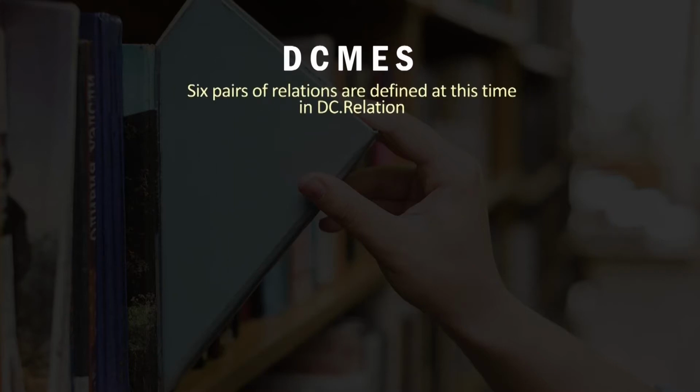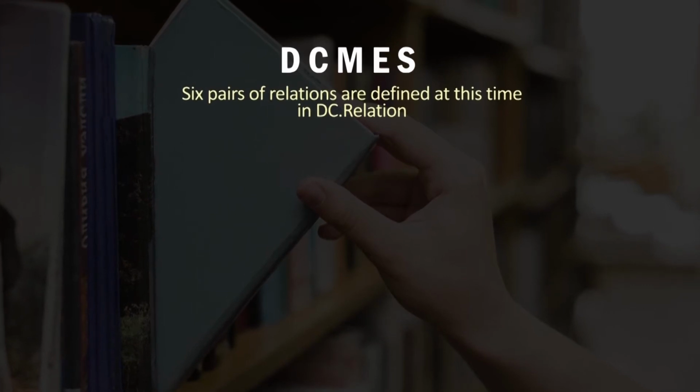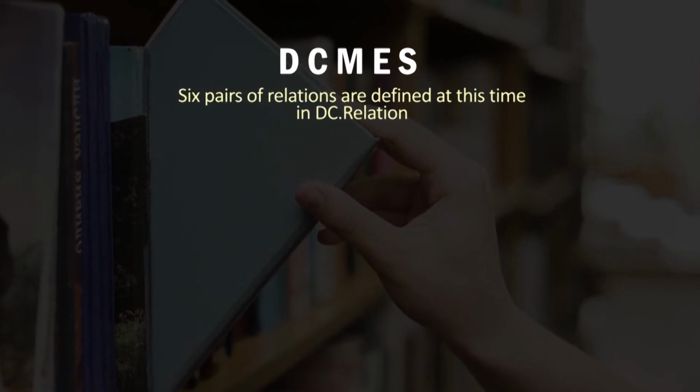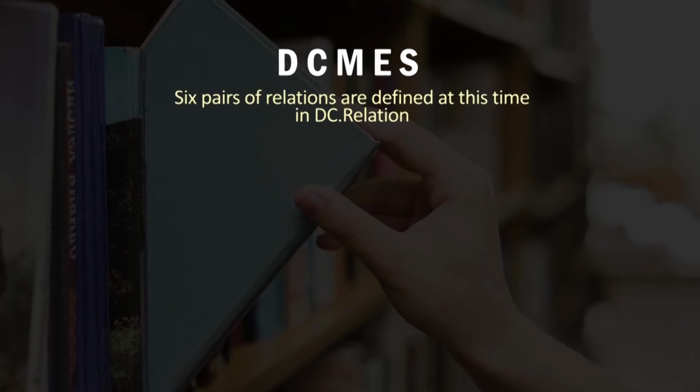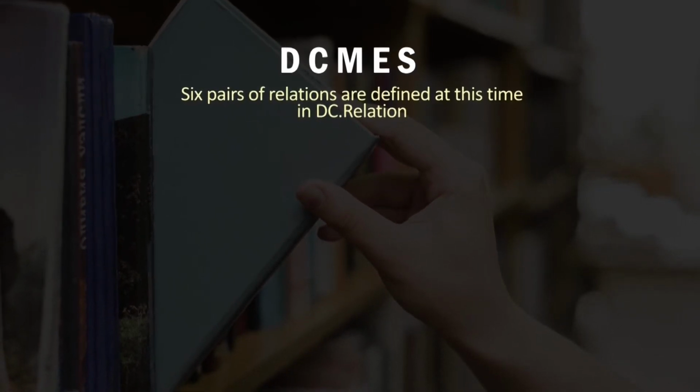Then if we come to the modern things related to the library catalog, like metadata, bibliographic formats, and bibliographic data models, we can see 6 pairs of relationships are defined inside the Dublin Core metadata, all the DC.relation metadata elements.